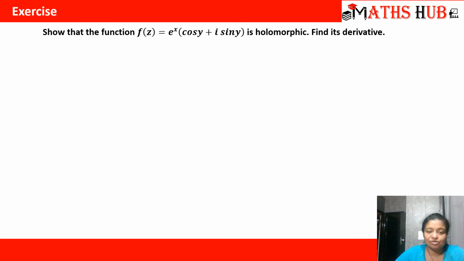Okay, now let's move on to the next question. Show that the function f(z) equals e to the power x times cos y plus i sin y is holomorphic, and find its derivatives.